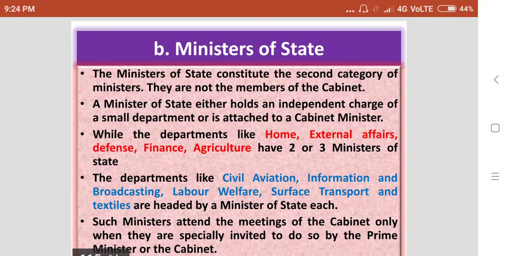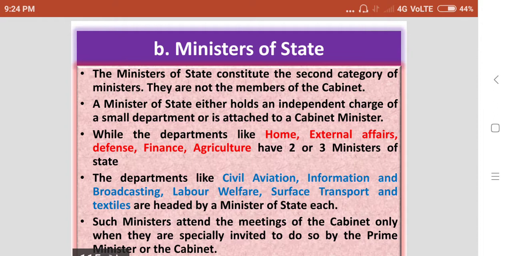Then ministers of state. The ministers of state constitute the second category of ministers. So they are not members of the cabinet. A minister of state either holds an independent charge of a small department or is attached to a cabinet minister. Departments like home, external affairs, defense, finance and agriculture have two or three ministers of state.